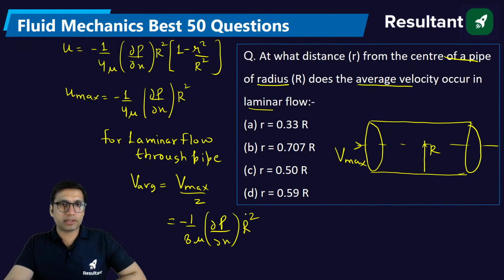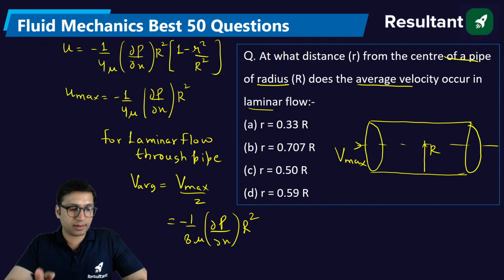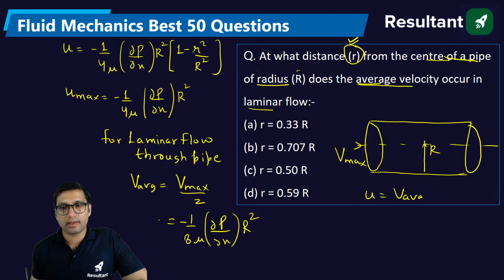What is the question in this session? The question asked here is, at what distance, what will be the value of r from center of the pipe of radius R does average velocity occur in the laminar flow? That means if this local velocity u becomes equal to average velocity, then what will r be?